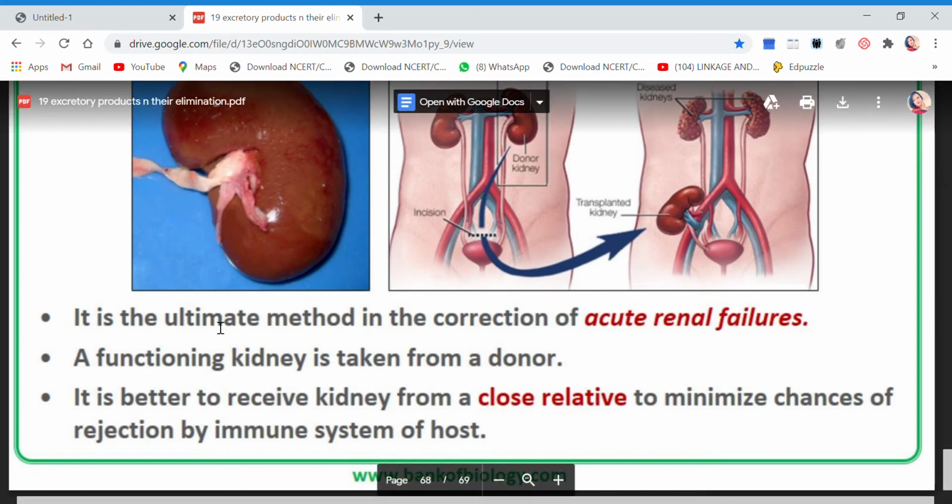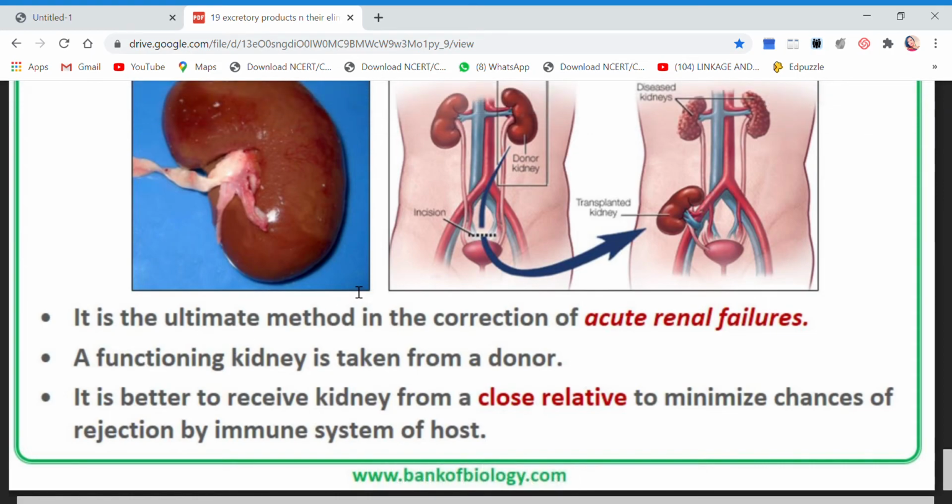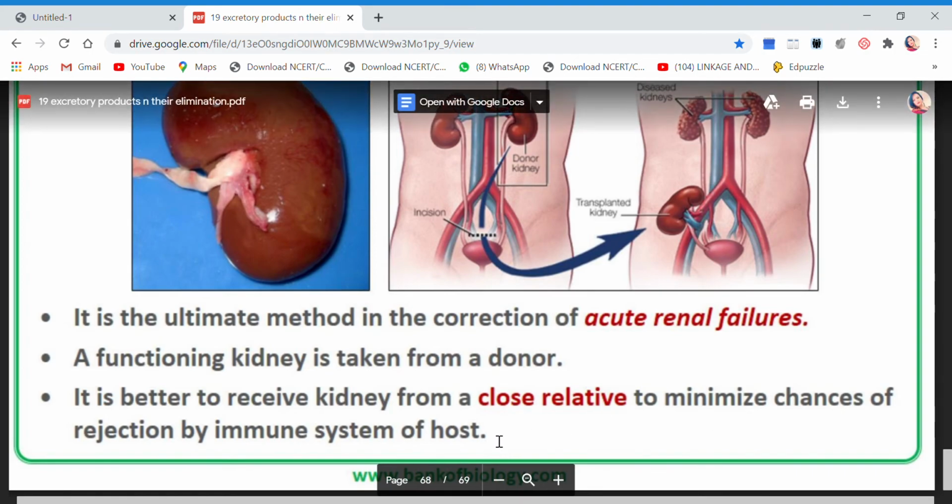Let me tell you one thing, our immune system, our body actually has the ability to recognize that this is not a part of my body. Okay, the body has this ability to recognize that this is a foreign cell, a foreign organ, or a foreign body part, so it can reject it because our immune system is very strong. So it is said that the condition is good if the kidney transplantation is done among close relatives, so that the chances of rejection become very low.